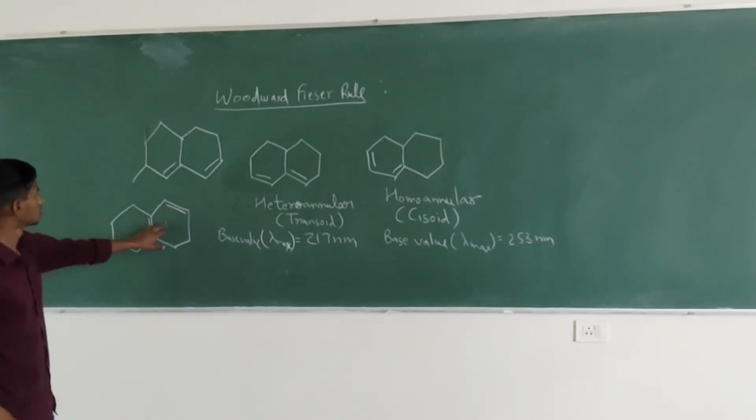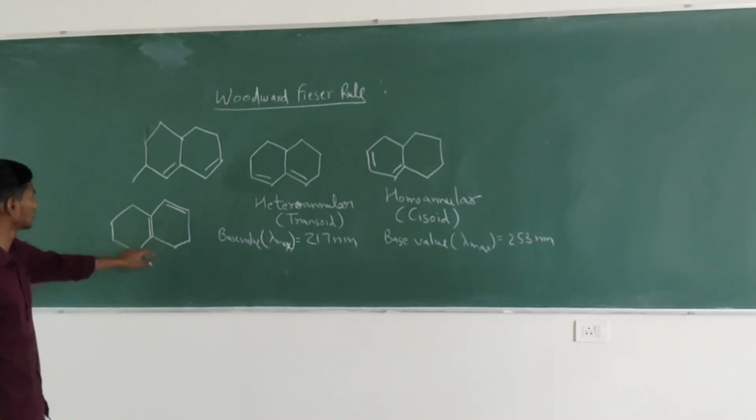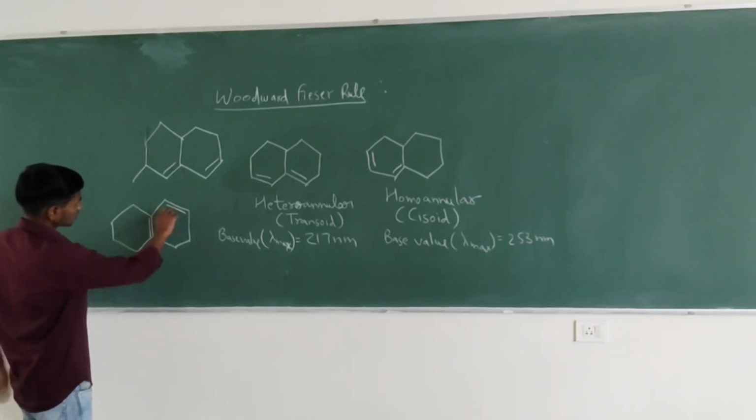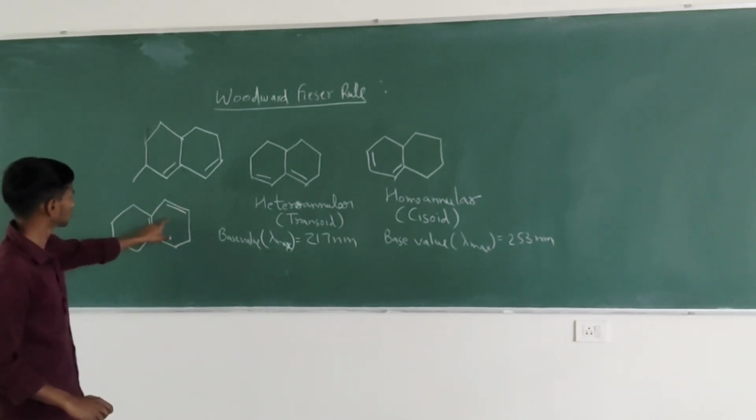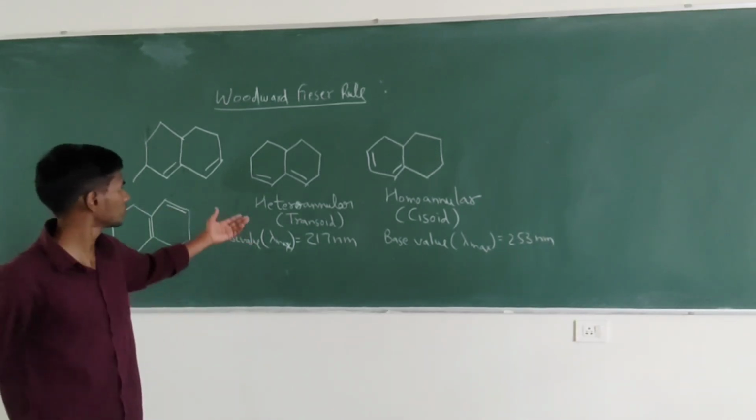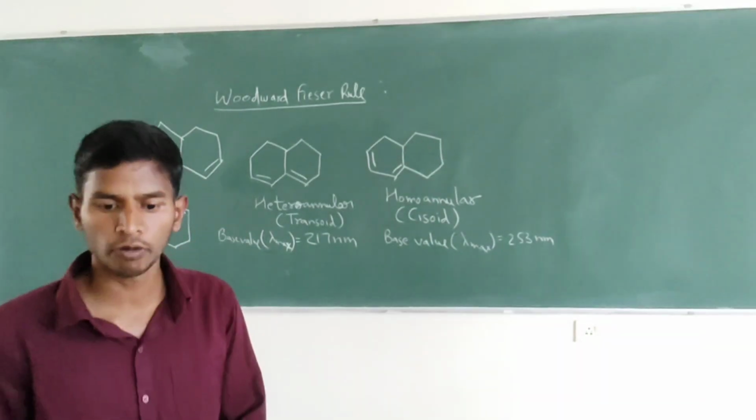This is the cisoid or homoannular. You can see that these two double bonds are cis to each other. So in this way we can decide about heteroannular and homoannular.